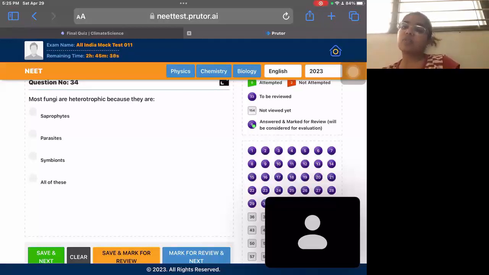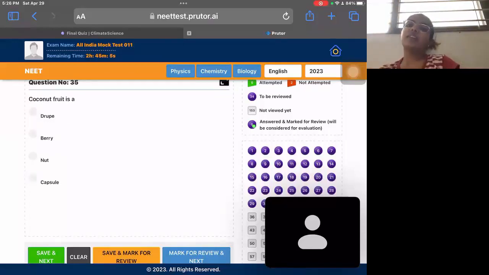And Rhizopus is a symbiont, which derives its energy from other hosts by living in a mutual relationship with the host. So some fungi are examples of all of these. Because they do all of them, they're heterotrophic. So all of these is the correct option.